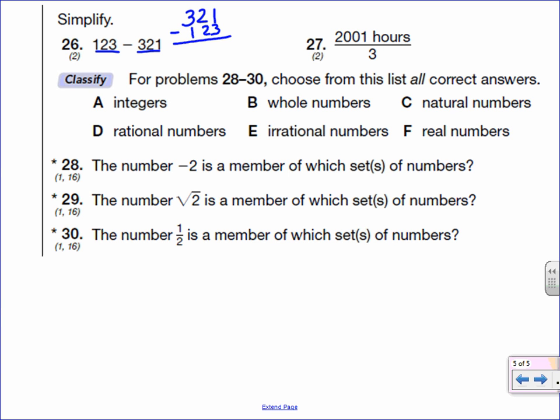And then I will borrow. So 11 minus 3 is 8. Borrow again. 11 minus 2 is 9. And then 2 minus 1 is 1. Now, since I did it the opposite direction, this is actually a negative number. So this is equal to negative 198, since the other direction was equal to positive 198.